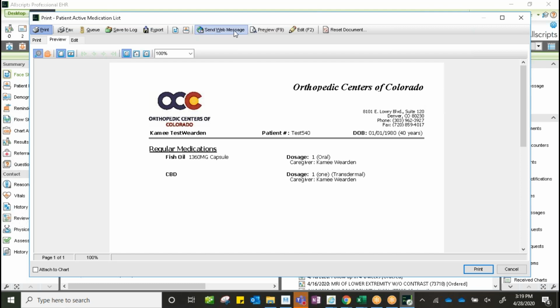By using our send web message here, we could send it to the patient portal as well, so that they could have it for their records if they were going to go to another provider's office, they want to take it to their new primary care office, whatever that is, we could produce this for them. And then in order to get it to the chart, we're going to go to our attach to chart. If we were to choose our send web message, it would go to the patient's portal.